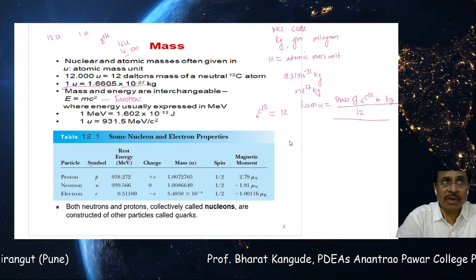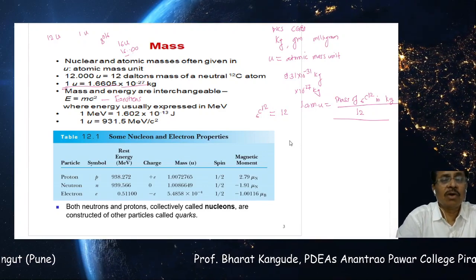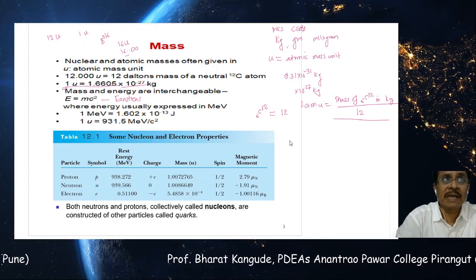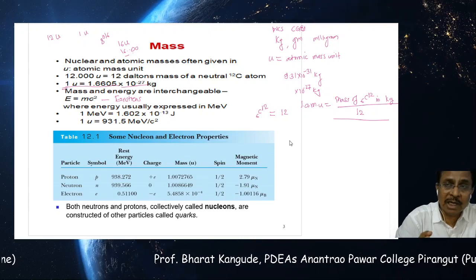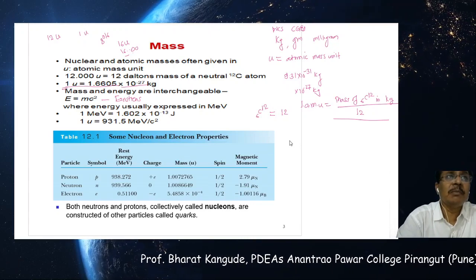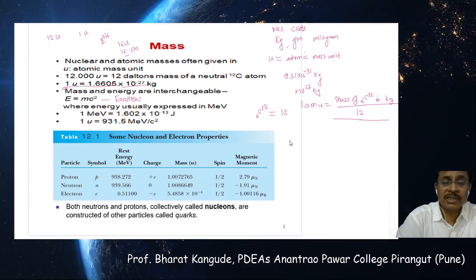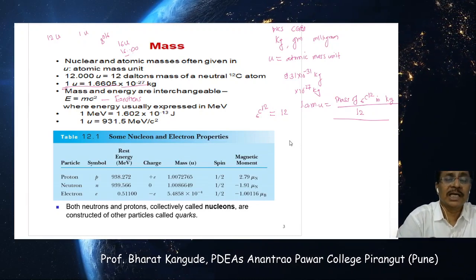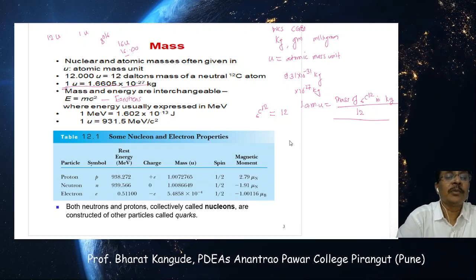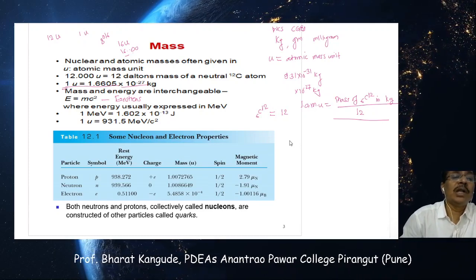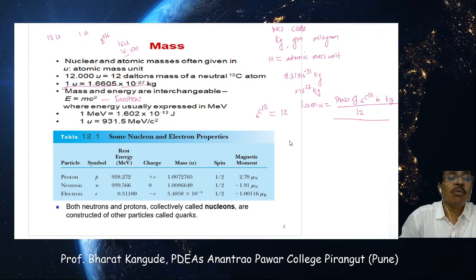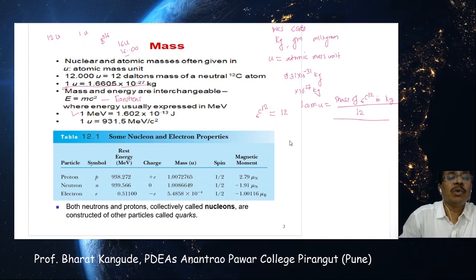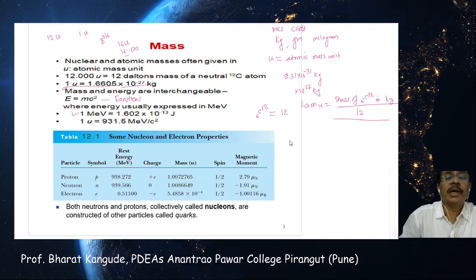So in nuclear physics, another very common unit used in the measurement of masses, not grams, kilograms, not even atomic mass units, but this energy mass equivalence, is very frequently used in measuring the masses of nuclei as well as protons, neutrons and other elementary particles. That unit is called 1 million electron volt, 1 MeV. If calculated, it comes to be 1.602 into 10 raised to minus 13 joules.